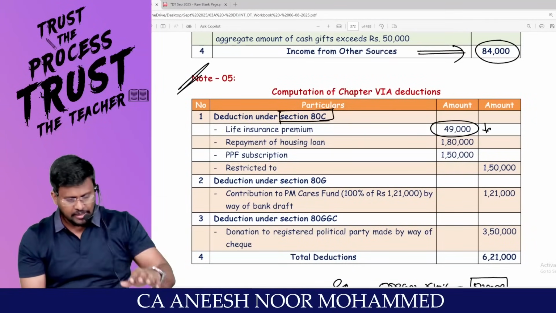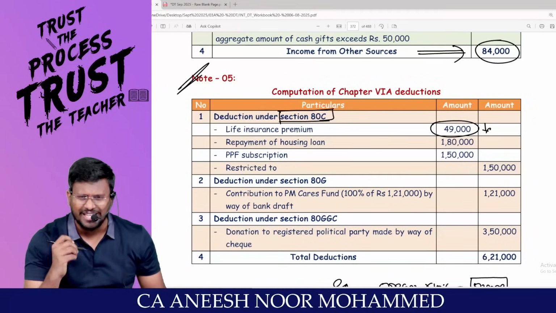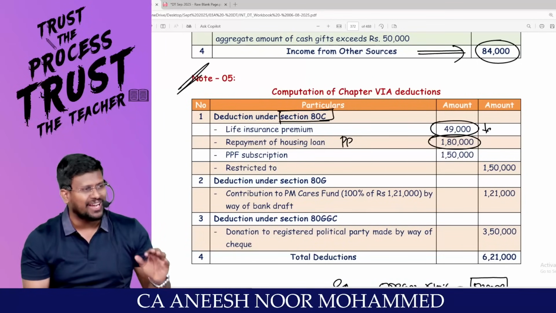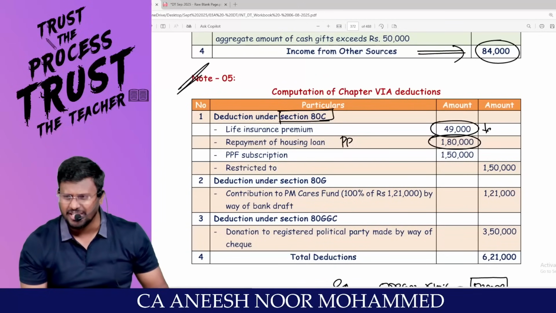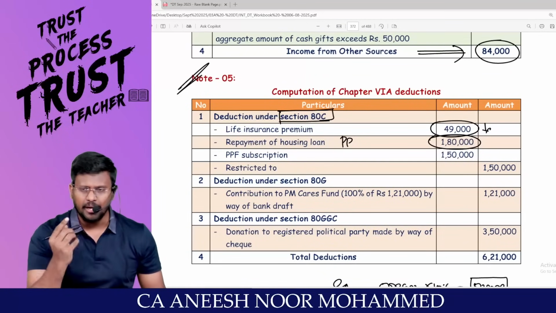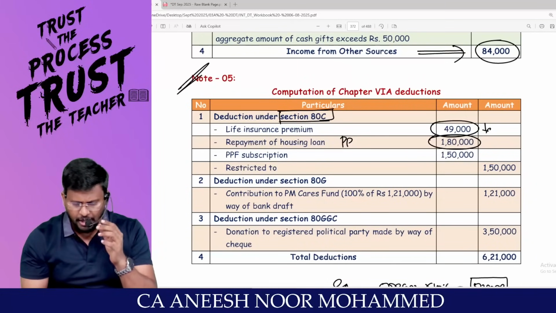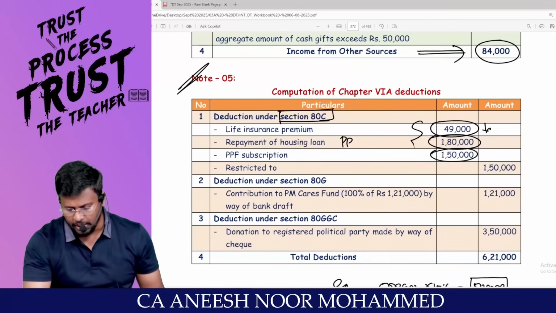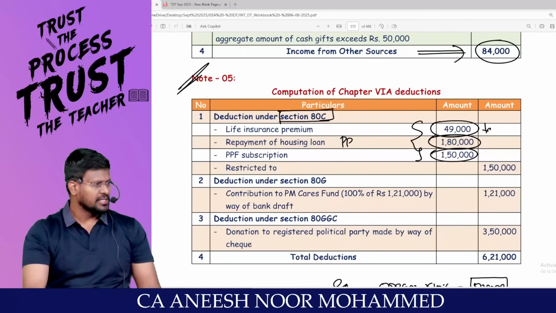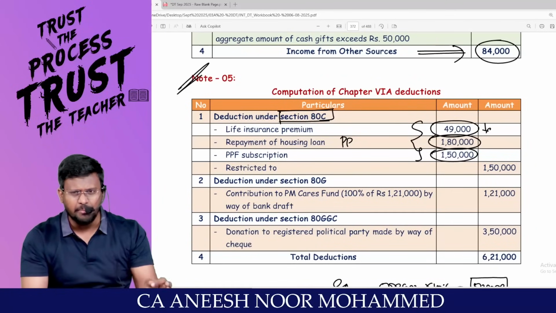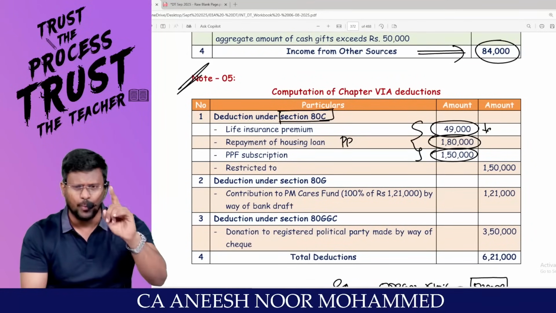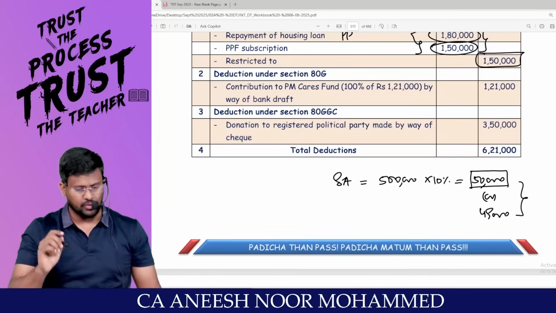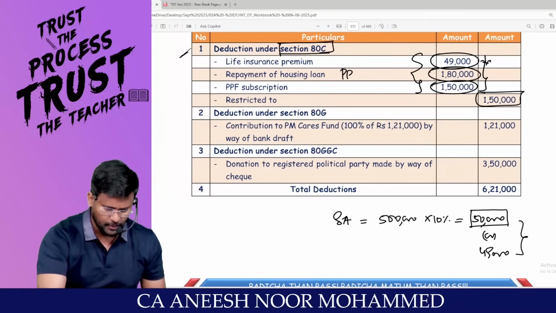Right? Sir, repayment of housing loan. Is there any principal portion? How much principal portion? 1,80,000. That we can claim as deduction under 80C. Sir, has Amar subscribed to PPF? Yes, sir. How much PPF? 1,50,000. Are you really with me? Yes, sir. Sir, under 80C, the maximum deduction allowable will be 1,50,000. That's why all the amount is restricted to 1,50,000. Pakka? Come on. Next one.